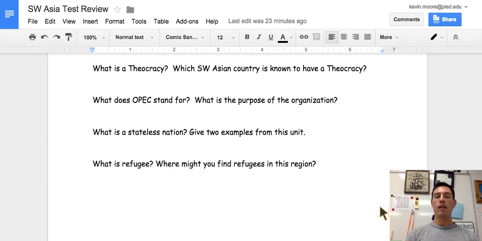A theocracy is a government that is run according to religion. Iran is an example of a theocracy because the supreme ruler of Iran, the Ayatollah, is the leader of Islam for that country. All of the laws in Iran are in accordance to the Quran and Islamic law, making it very much a theocracy. Again, that is in direct contrast to a country like Turkey, which has more of a modern democracy that is secular. It is not run according to religion.